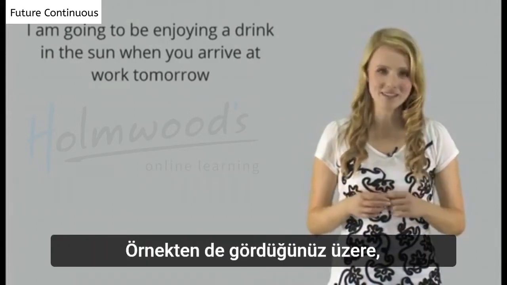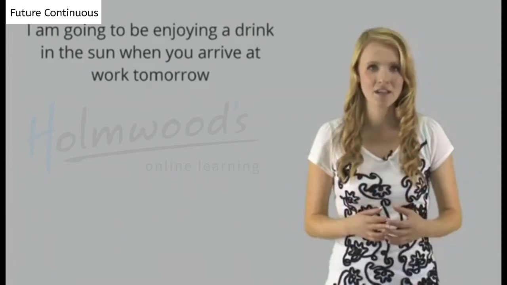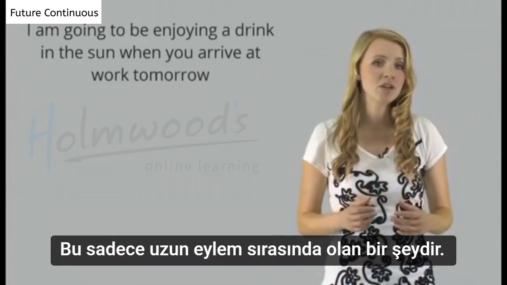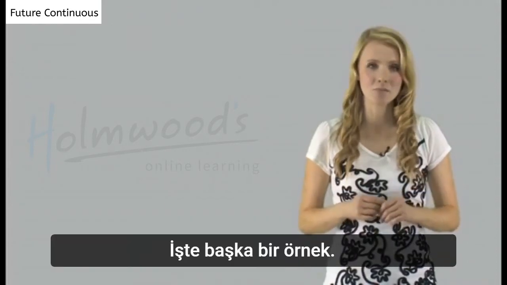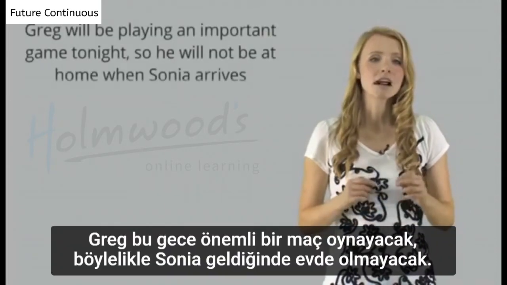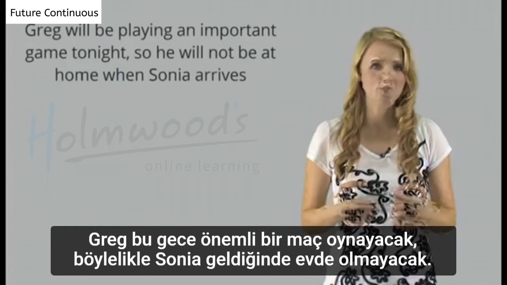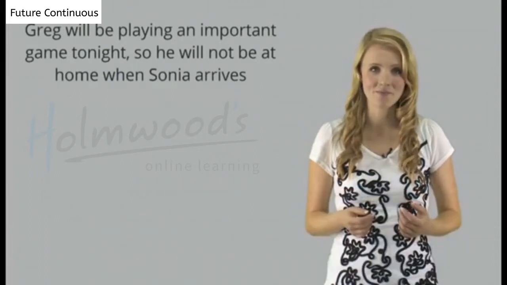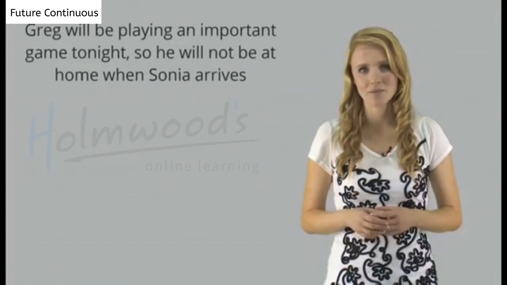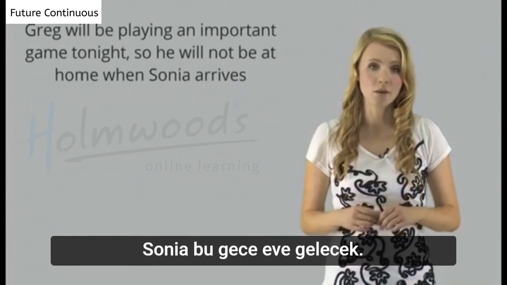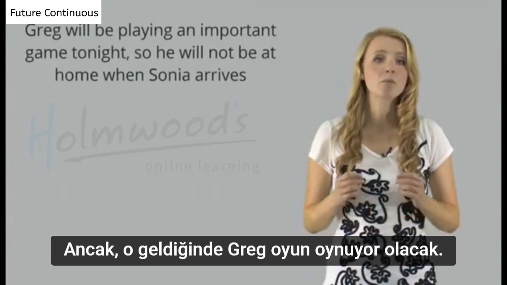As you can see from the example, the interruption doesn't have to be a real interruption. It is just something that happens during the long action. Here is another example. Greg will be playing an important game tonight, so he will not be at home when Sonia arrives. This example is similar to the first one. Sonia will arrive sometime tonight, but at the time she arrives, Greg will be playing a game.